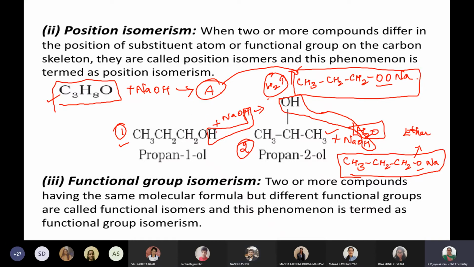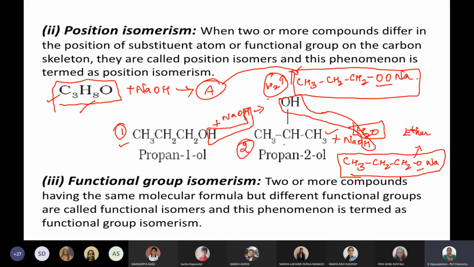I'm just giving an idea of what the product will be if such a reaction comes, and I'm helping you. Suppose the reaction comes, the position isomerism decides whether it will be the same or different. See, these both have the same molecular formula but different chemical properties.